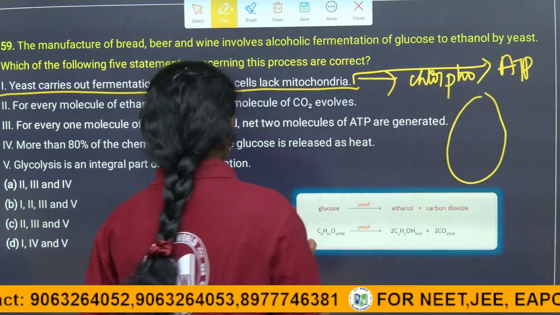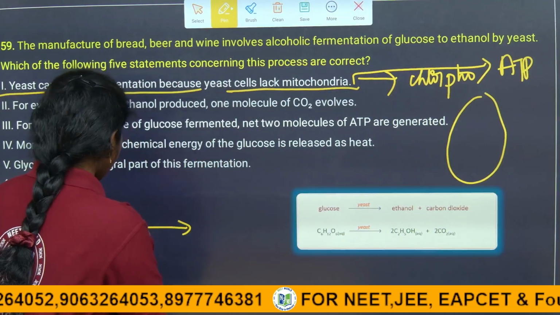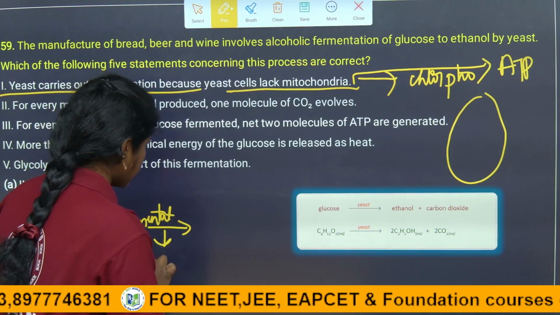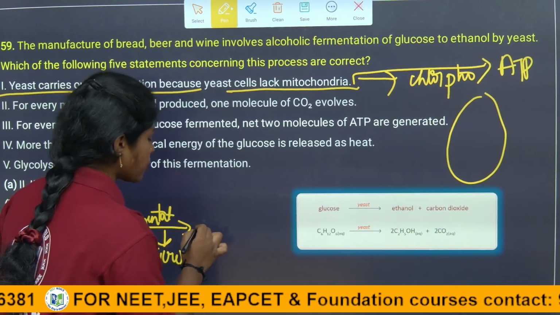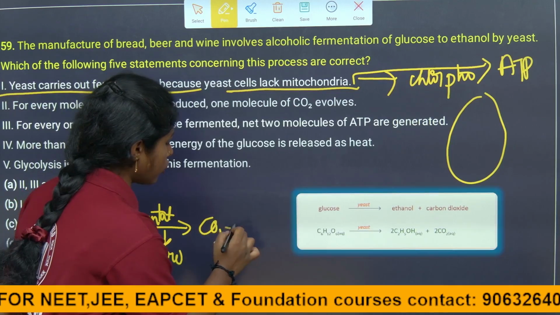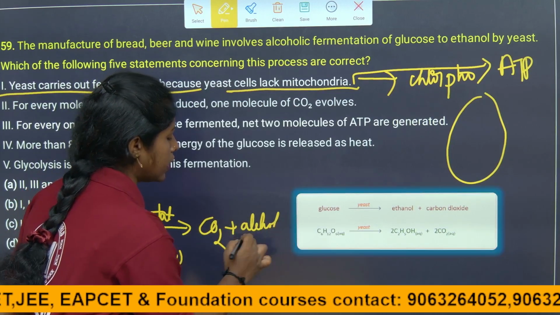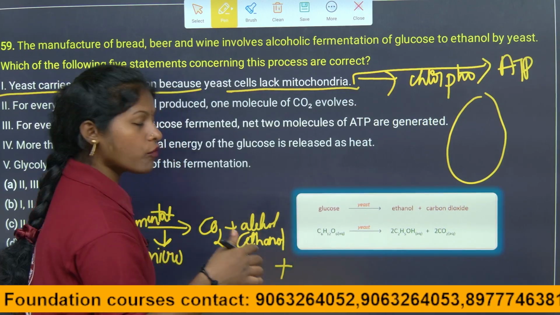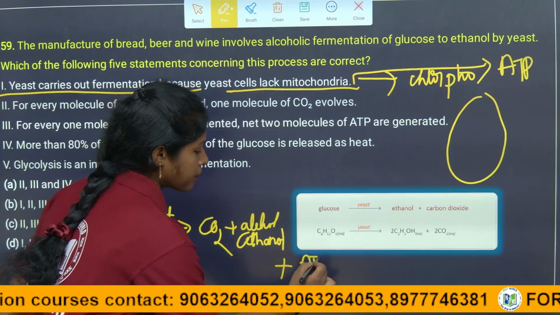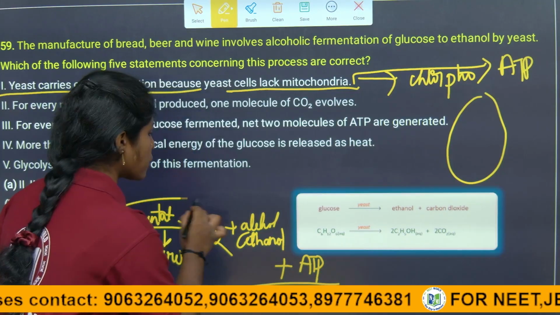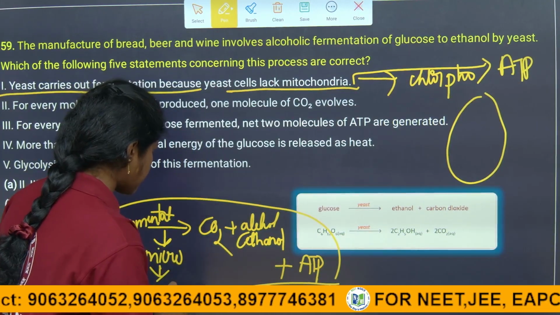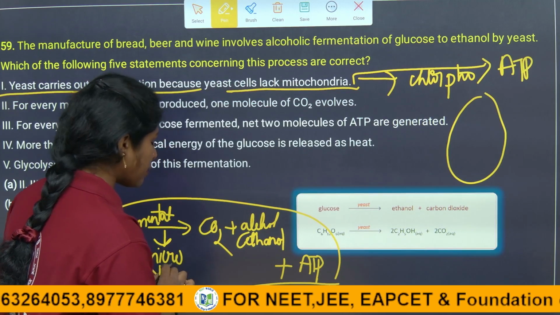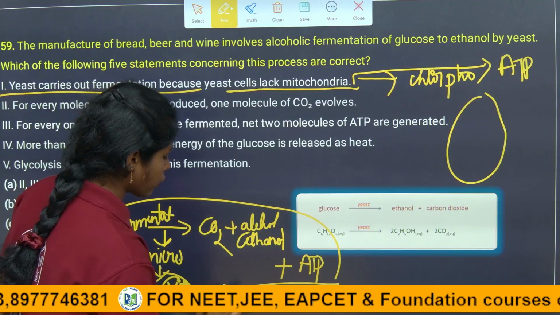So, children, wait. What I said, children, is that in the fermentation process, by the action of microorganisms like yeast or bacteria, carbon dioxide and alcohol are produced. Alcohol is nothing but ethanol. Along with that, there is a production of ATP also happening. How is this ATP produced? Because the microorganism has the mitochondria. It does not lack the mitochondria. The function of the mitochondria is production of ATP.